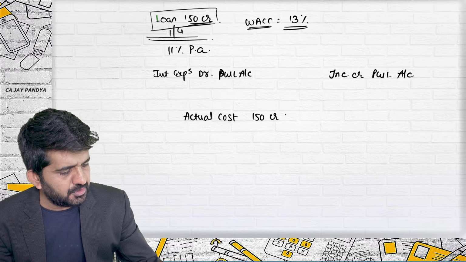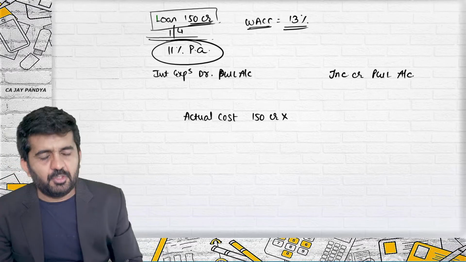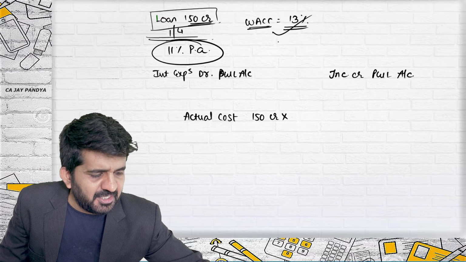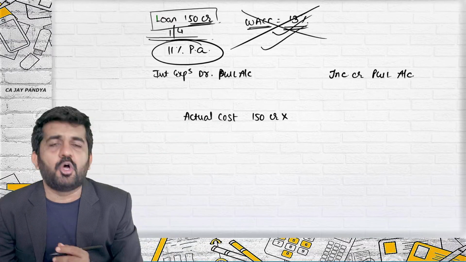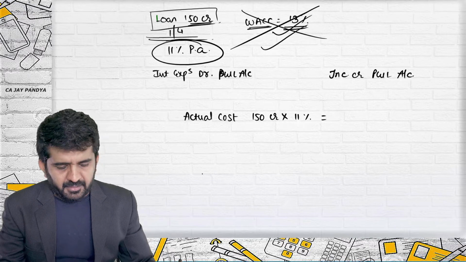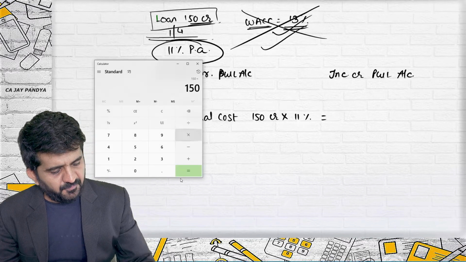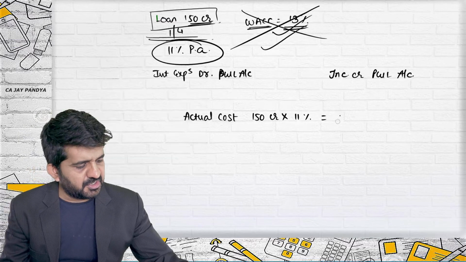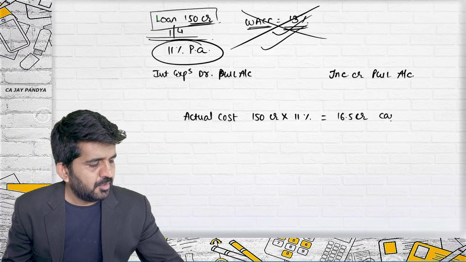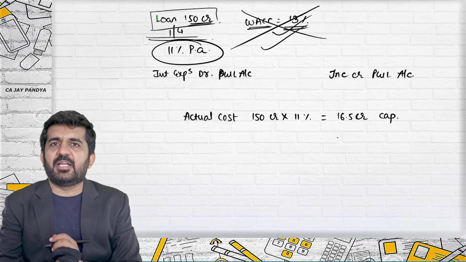150 crores multiplied by your loan rate of 11%. Your other borrowings might be 13%, 15%, not important for us. 150 into 11% is 16.5 crores, which should be capitalized.